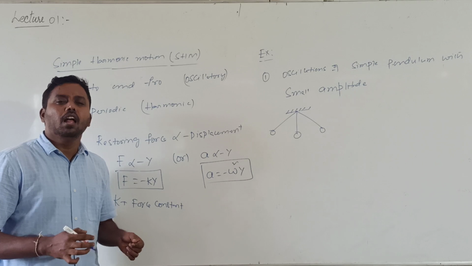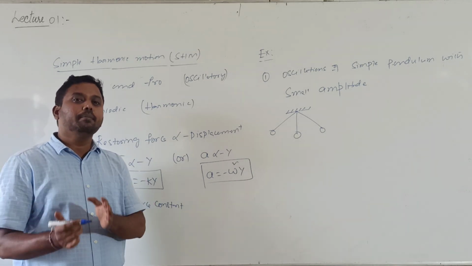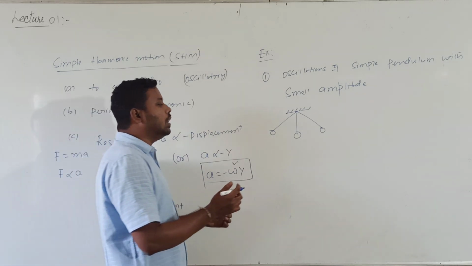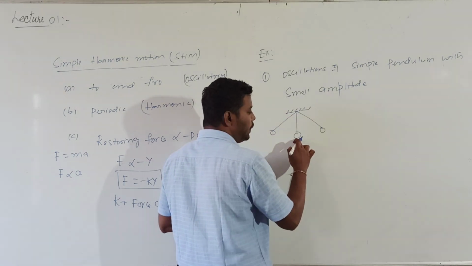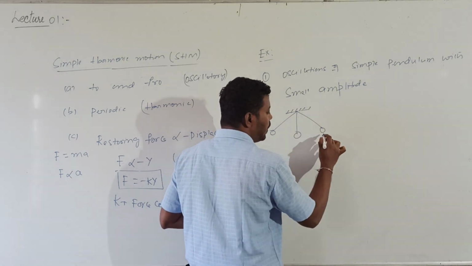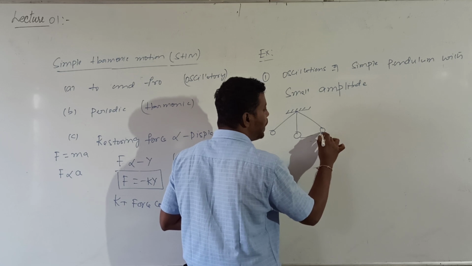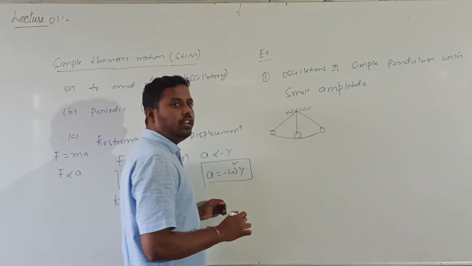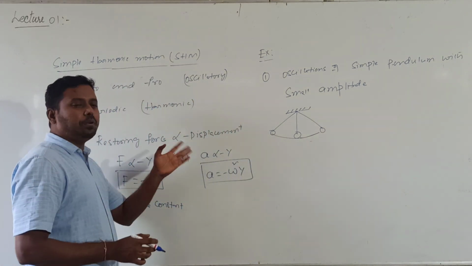But remember, all oscillations are not simple harmonic. First it will go in the forward direction, then again in the backward direction, a to and fro motion about a mean position.